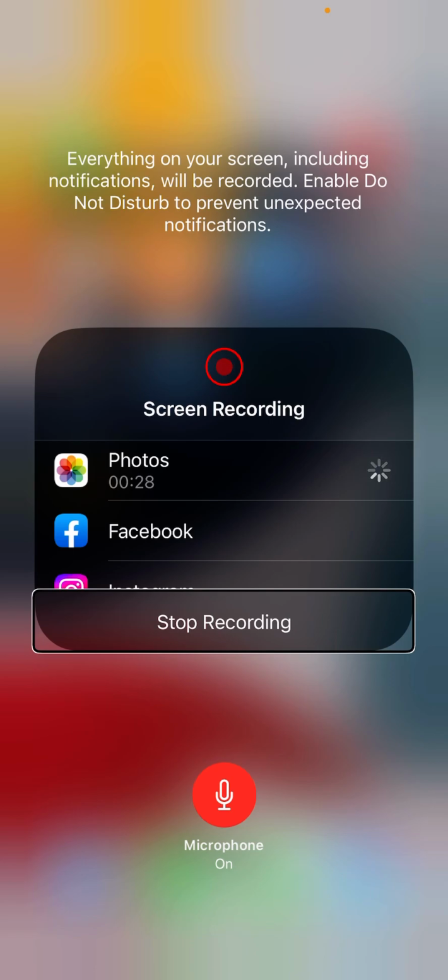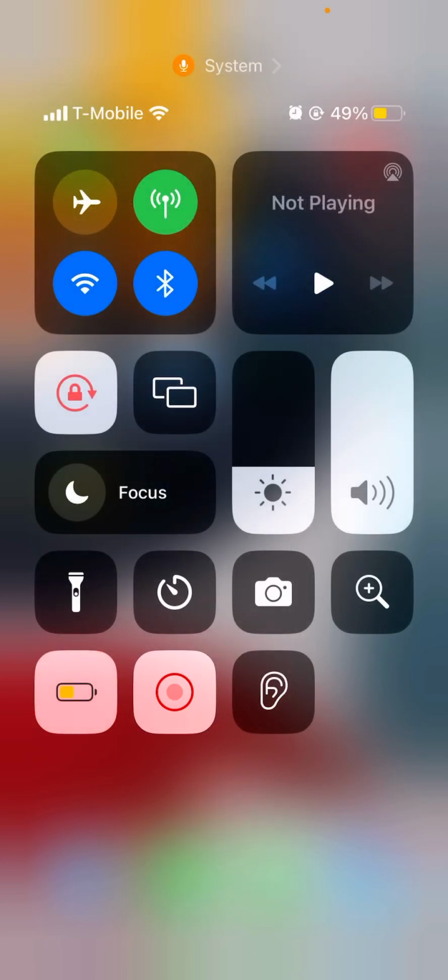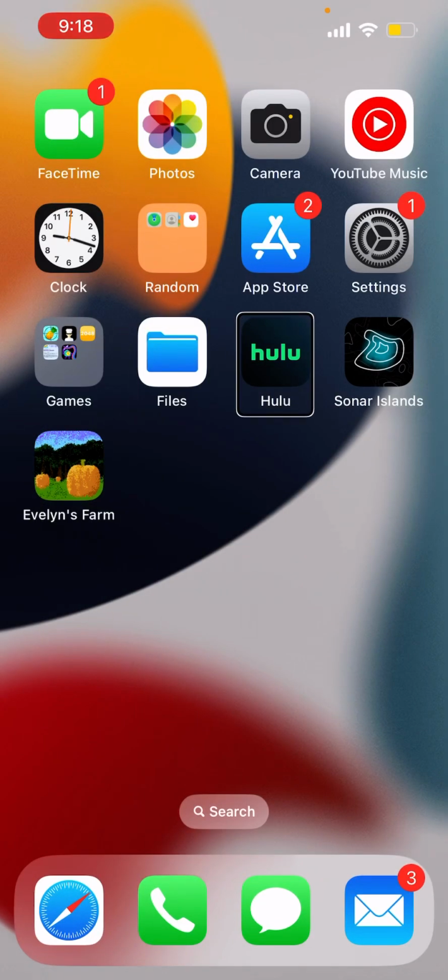This suggestion was given to me by GETREKT, all spaced out and all capitalized. And some of these apps and games I've got for other friends. Here in devices, screen recording, we'll go through all these: camera, timer, flashlight, focus, volume 100%, lock rotation, and switch button. On. Files, Hulu, FaceTime.